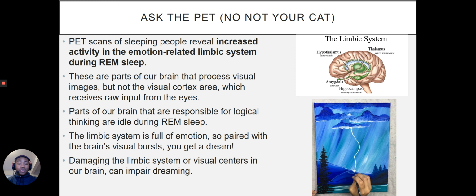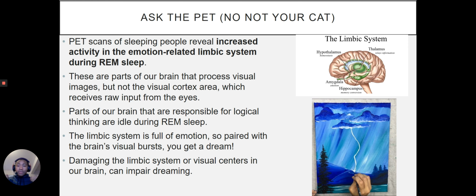But we also have homeostasis with hypothalamus. Remember, that's keeping our body level, keeping our blood pressure normal, keeping us breathing. And then we have the thalamus, which is relaying information. So that's like an information highway for our brain. So those four parts we've seen are involved in REM sleep. Okay. These are the parts of our brain that process visual images.